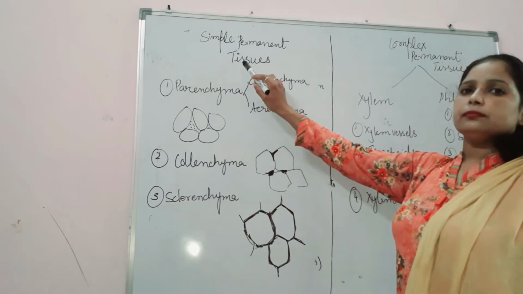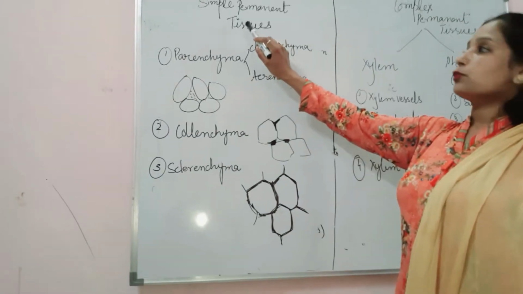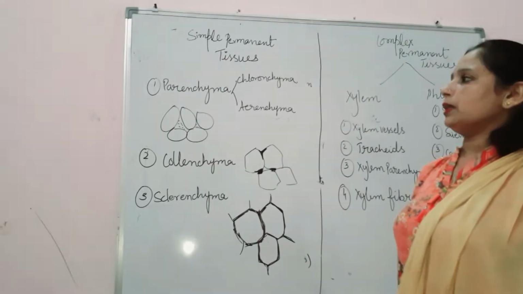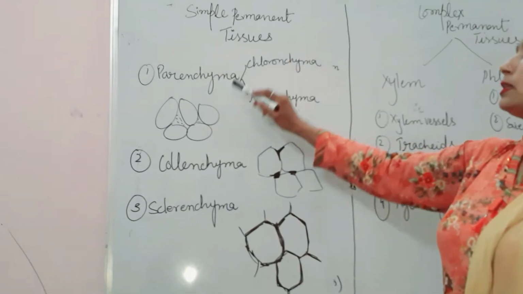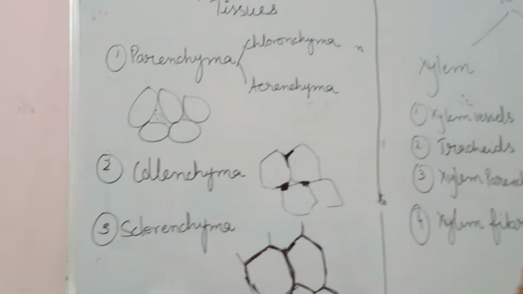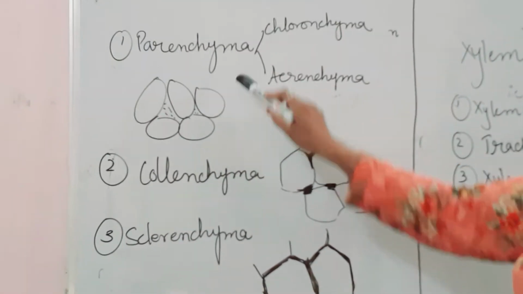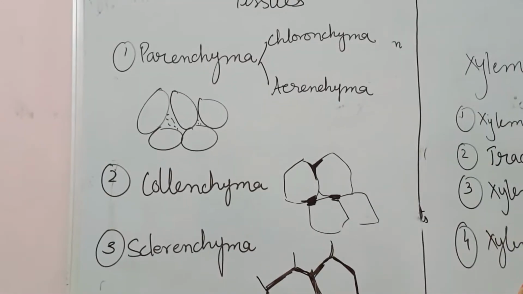So let's discuss simple and complex permanent tissue one by one. So students, this is simple permanent tissue. Further, we can divide the simple permanent tissue into three types: parenchyma, collenchyma and sclerenchyma.